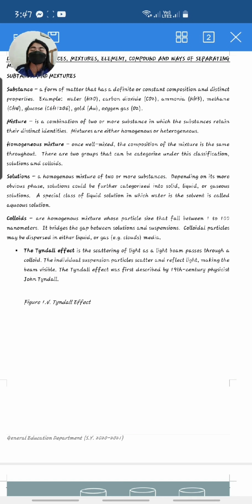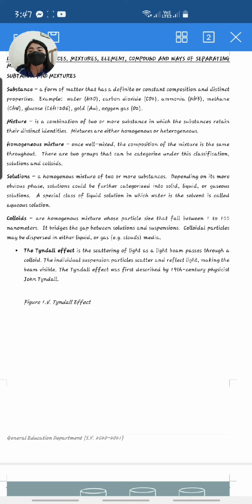When you mix sugar to the water, the sugar will be dissolved. Then the water is your solvent, because water is the dissolving medium of sugar. So when we say solute, it is the substance being dissolved, and when we say solvent, it is the dissolving medium. Okay? So much for that.